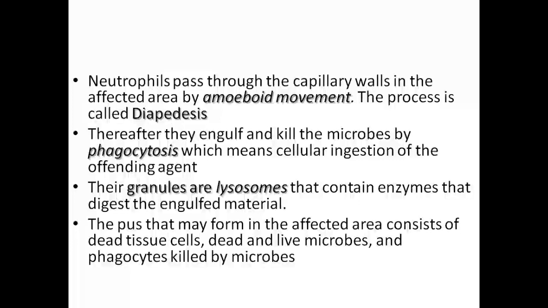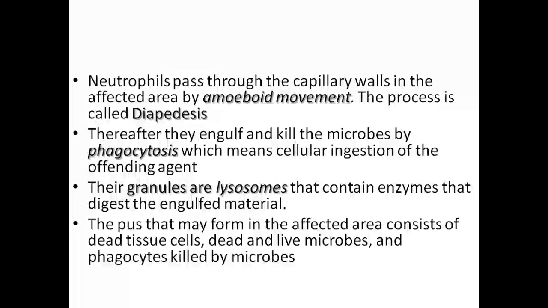So phagocytosis is the process of engulfing a microorganism or offending agent into the neutrophils. Once the offending agent has been engulfed by the neutrophil, it is digested by the enzymes released by the lysosomes found within the neutrophils. There is also formation of pus in the affected area, consisting of dead tissue. Once these neutrophils have reached the point where there is cellular damage, they create a wall between the microorganism and the neutrophil.